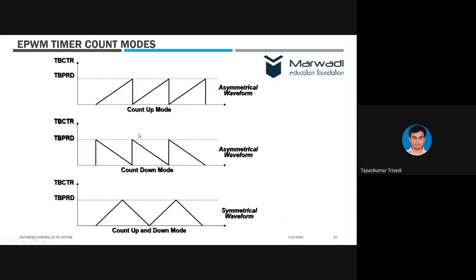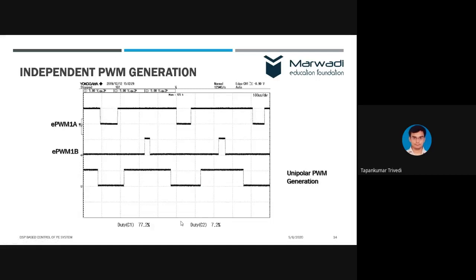So there are three modes: count up and count down mode. These two modes are actually asymmetrical mode, and they are widely used for DC-DC converters. Whereas the up-down mode acts as an isosceles triangular waveform, and it is used in inverter. You can see how we can generate independent PWM using this EPWM unit.